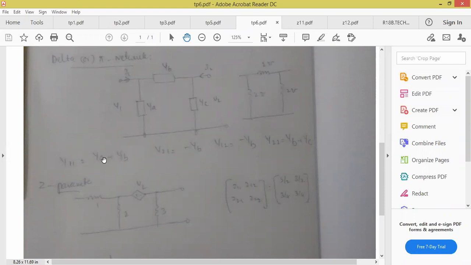So now I am showing you the shortcut formula. What is Y11? It is YA plus YB. This is A. YA plus YB. Y22 is YB plus YC. And Y12, Y21 is equal to minus YB. Sir, how you are getting this is the shortcut formula. Now you try with this one. Tell me anyone Y11 for this circuit. Y11 is equal to YA plus YB. How much you are getting? 4. Okay. So you do with the original method and check with the shortcut formula whether you are getting the same or not.